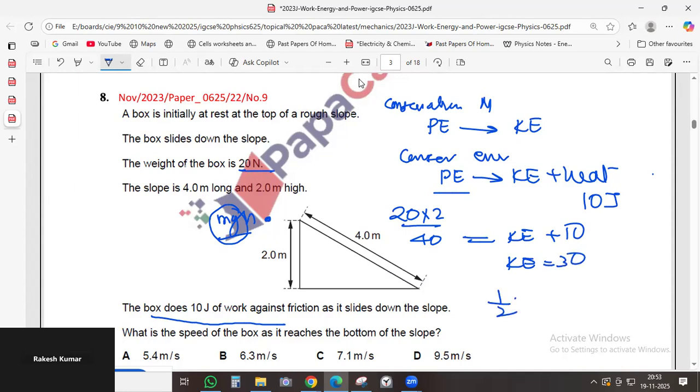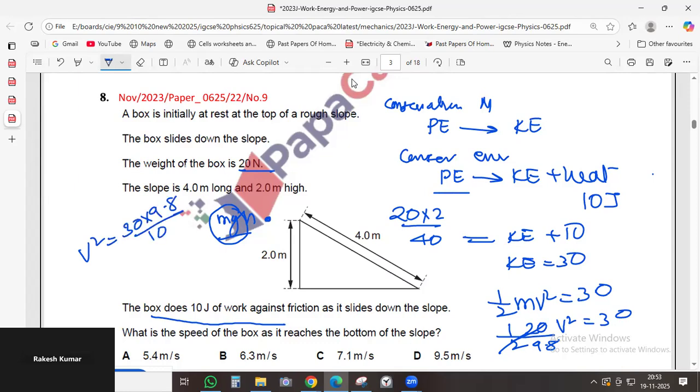So half mv square is equal to 30. Now we don't know the mass, so we can get the mass by 20 by 9.8. I hope he's using 9.8. So v square is 30 into 9.8 divided by 10.